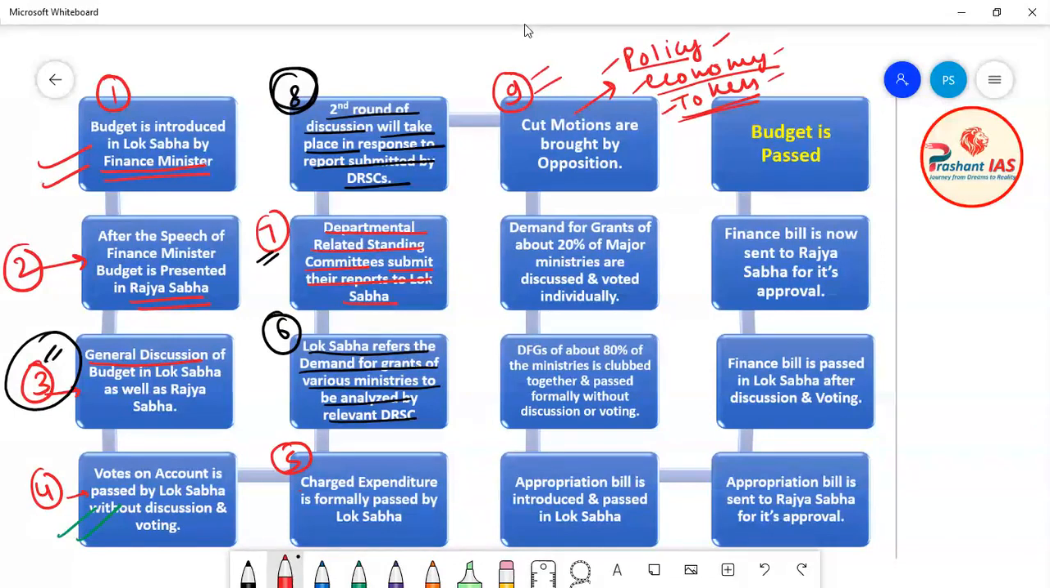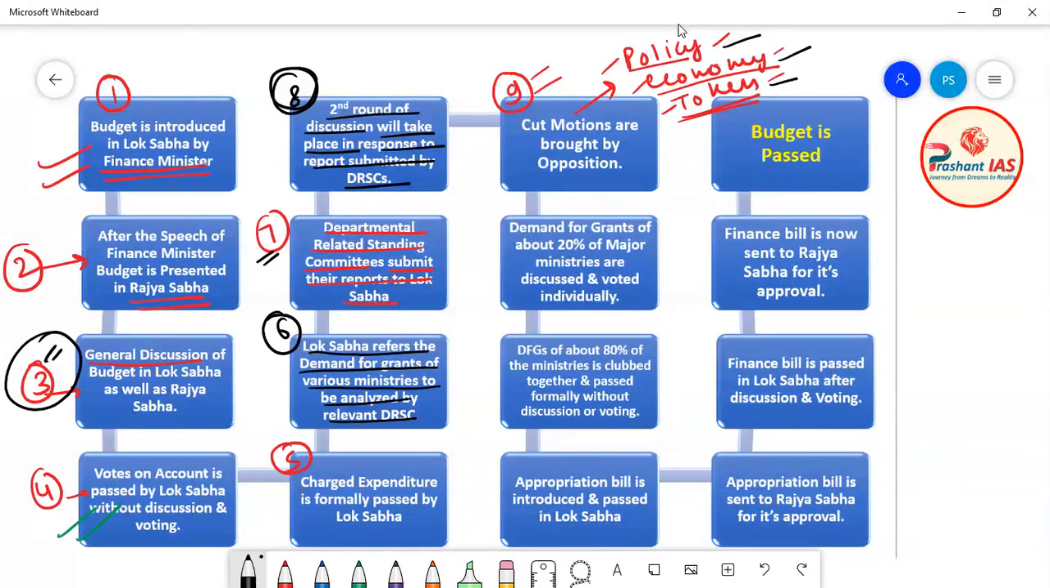So friends, here I am telling you one rough meaning of cut motions. Cut motions are instruments in the hands of the legislature to have financial control over the executive wing of government. The basic bulk of these cut motions is to reduce the demand for grant. Whether it is policy cut motion, economy cut motion or token cut motion, they try to reduce the amount of demand for grant. But we will discuss them in detail in the next class.